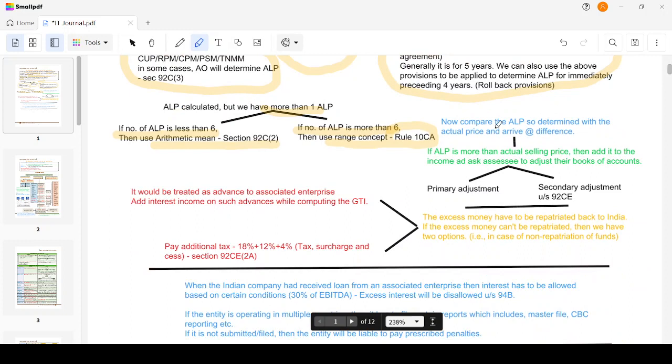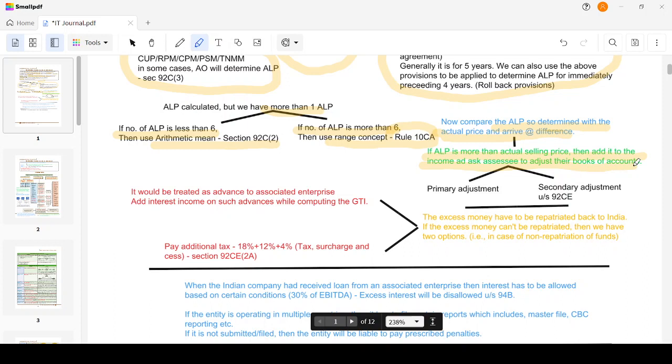Now we compare the ALP so determined with the actual price and arrive at the difference. For example, I have sold some goods at rupees 100 to a Nepal entity, but the arm's length price of such sales is 150. So the arm's length price is more than the actual selling price, then it is added to the income and the assessee is asked to adjust his books of accounts.